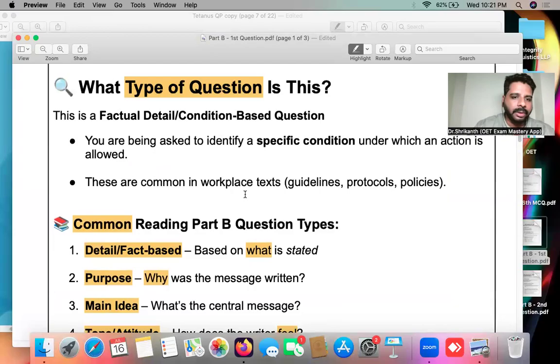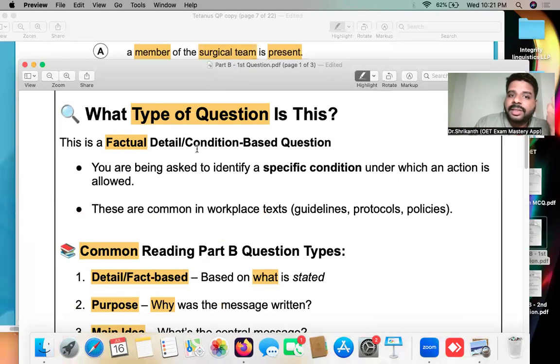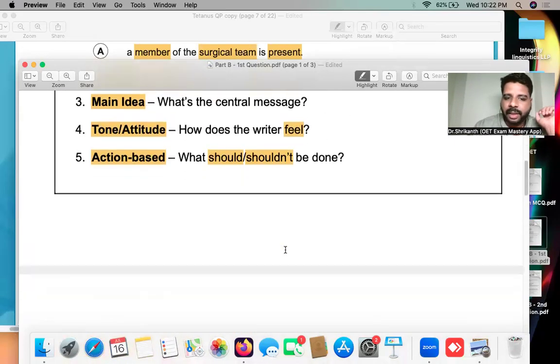Okay, so in this particular case, we are basically dealing with a question that is detail or fact based. Here they are giving you certain situations: situation number one, situation number two, situation number three. In this situation, this is what you must do. In this situation, this is what you must not do. So this is a fact based question, a condition based question, condition meaning situation. If this is the condition, then this is what you have to do. Like that, you have to identify the question type. That is the first thing. So during your preparation phase, this idea will definitely help you out.